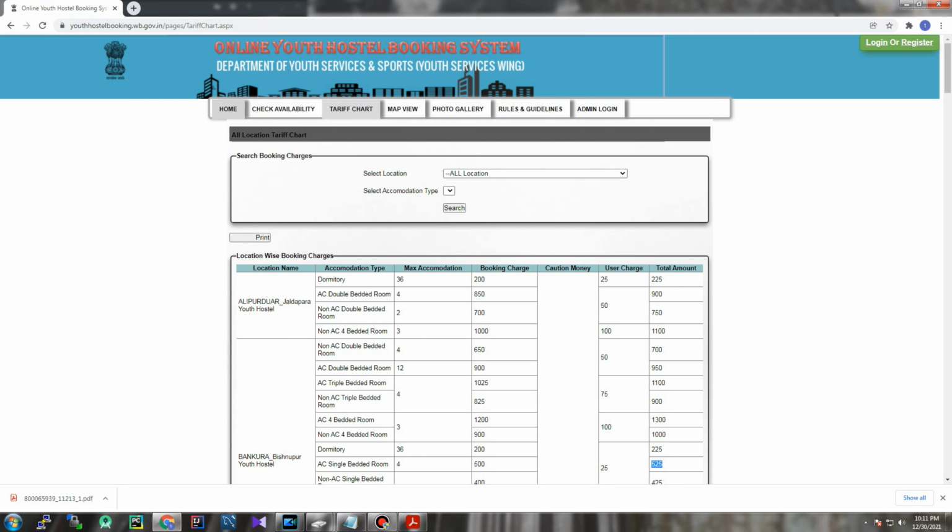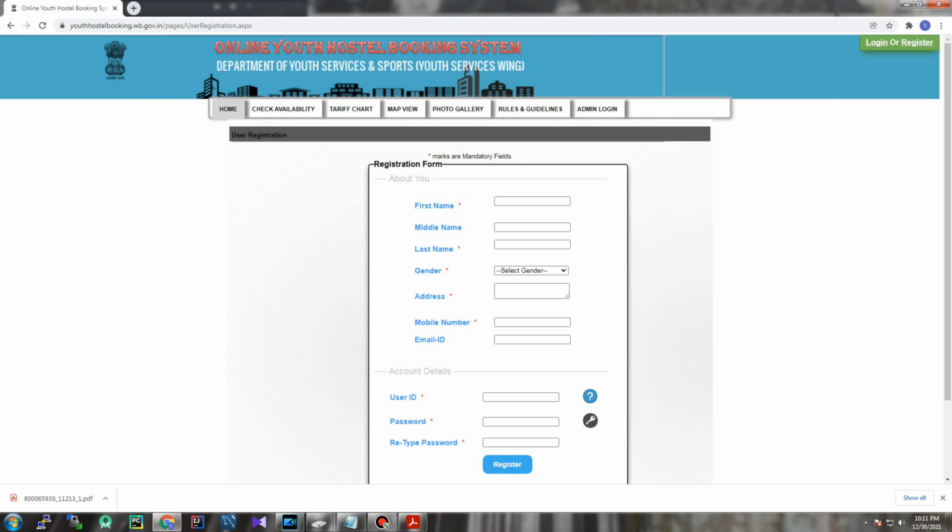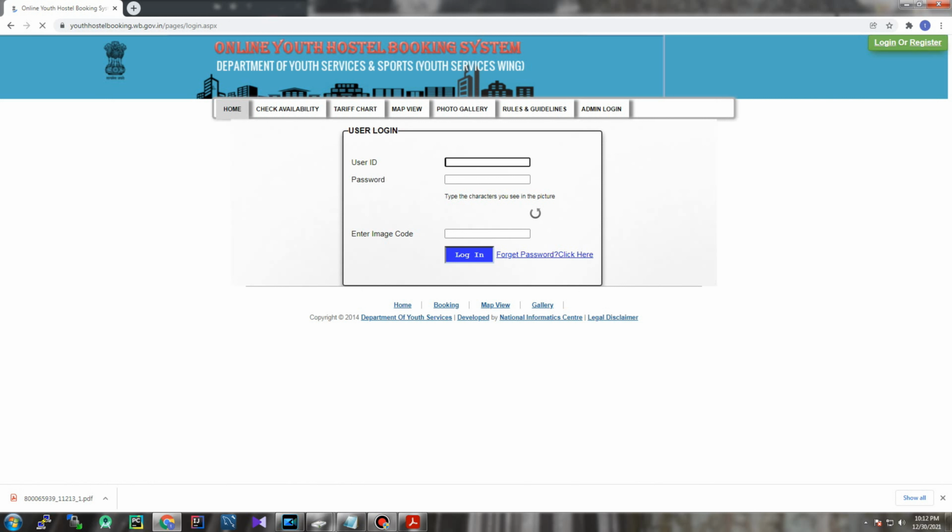Great. Now if you want to book a room, you have to first register on this online portal, or if you have a login ID, you can directly log in through your login ID. To register and create a new user ID, first click on the register button on the top right corner and fill in all the details to get a new unique user ID. For me, I have already registered, so I will use my user ID to log into the system. So let's try my login ID and password, and let's check the captcha after giving the password.